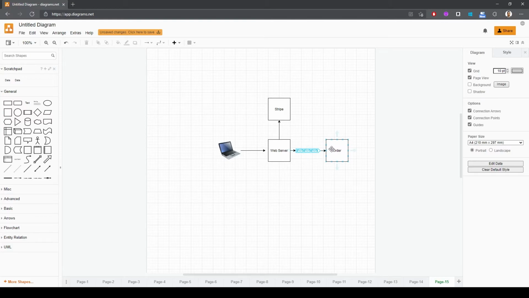The order processor will grab the message, process the order, and send the confirmation that it is done to the web server. Now, the great thing here is that if anything fails in the order processor for some reason, it will retry again by pulling the message from the queue. And if it fails completely, even after retrying, the message in that queue will be written to a different queue called dead letter queue, and you, as the developer, can analyze those dead letter messages to see what went wrong.